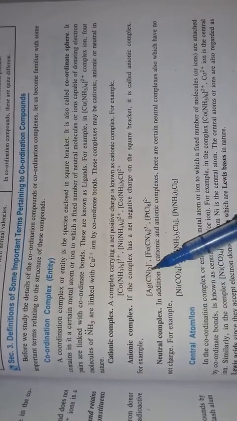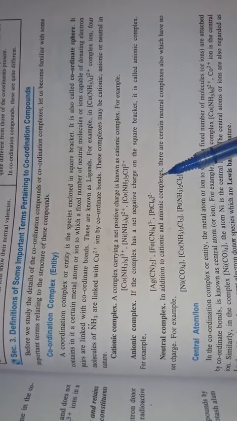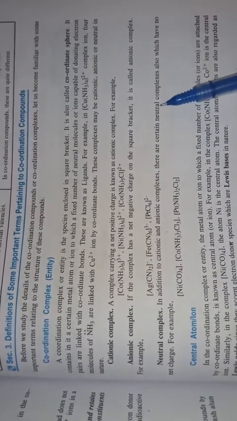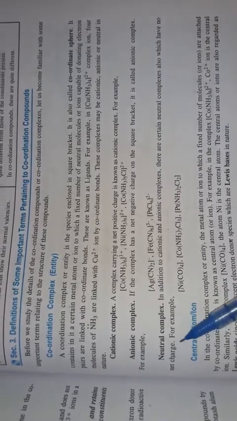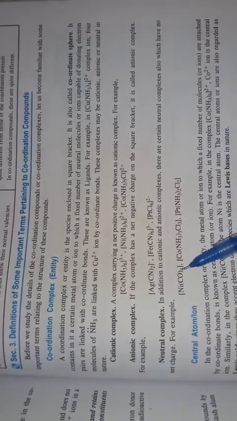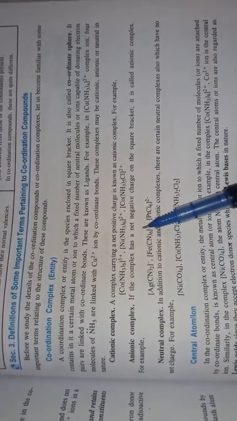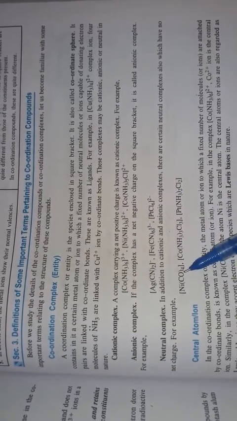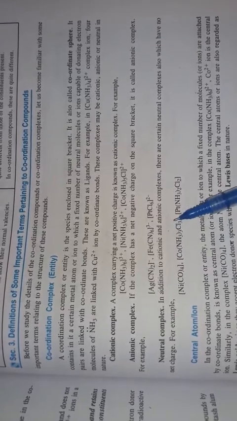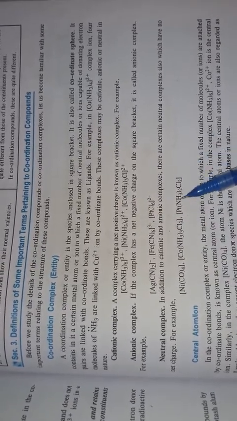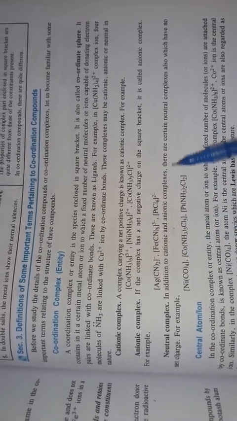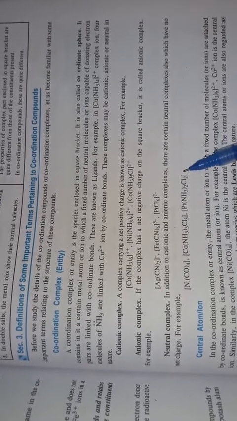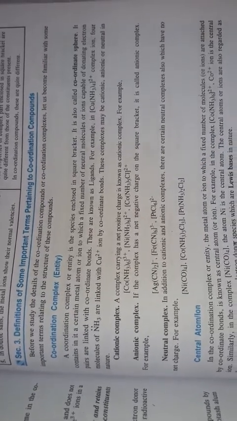Neutral complexes: in addition to cationic and anionic complexes, there are certain neutral complexes which have no net charge. You can see here the addition of the cationic and anionic charges forms a neutral complex, which does not carry any charge. So this is called a neutral complex.